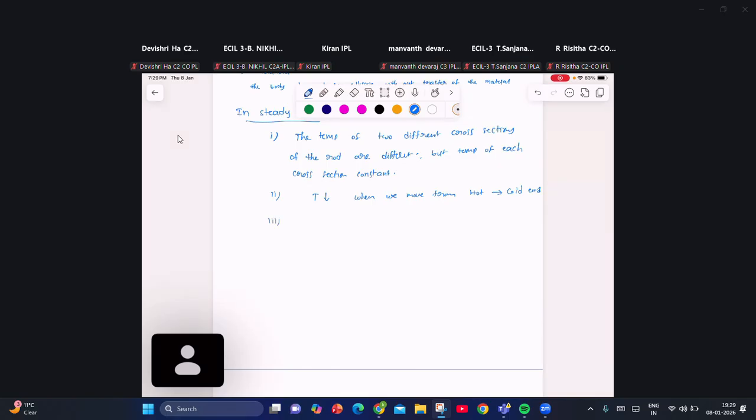Rate of flow of heat means what? Amount of heat energy flowing per unit time through every cross section. We are going to call it heat current or rate of flow of heat energy.